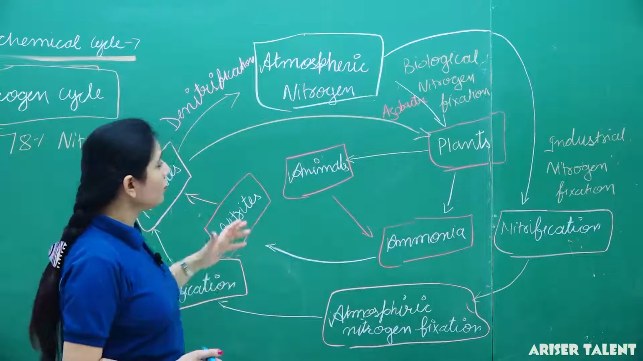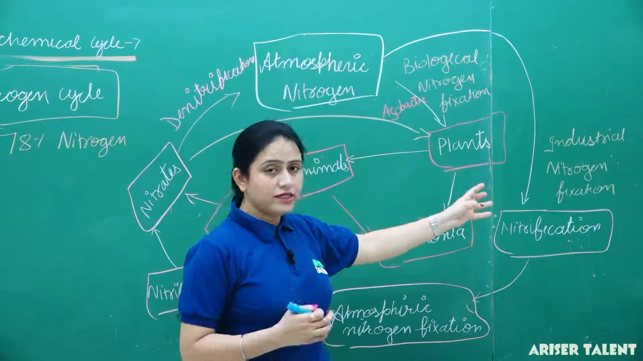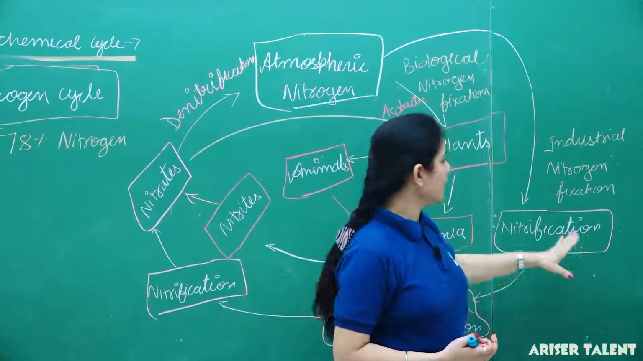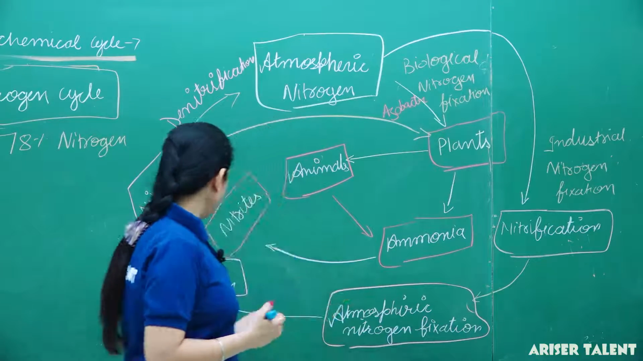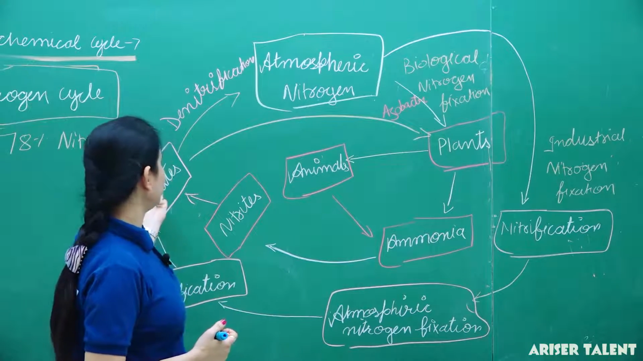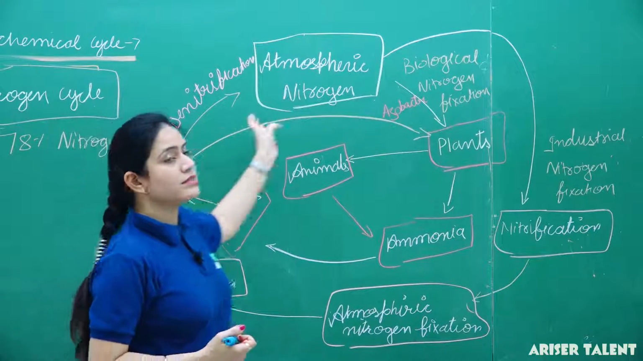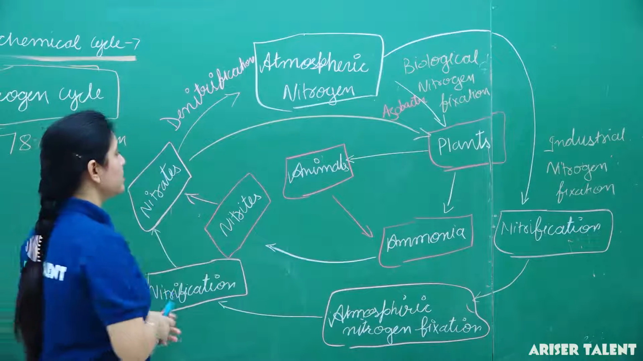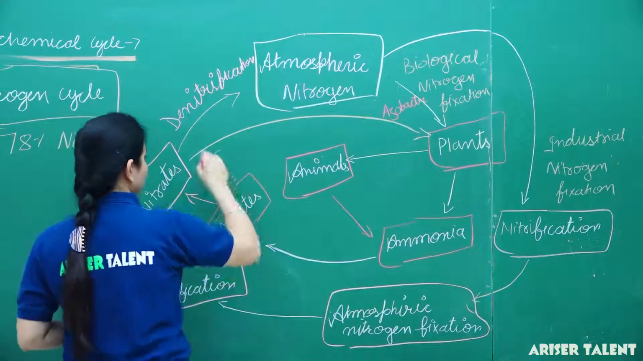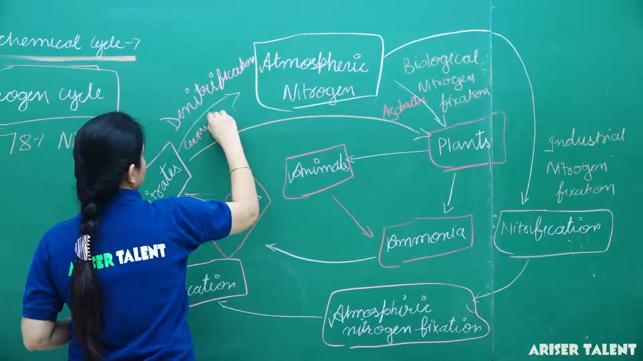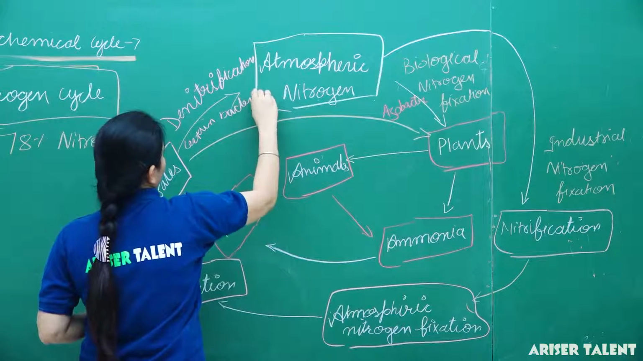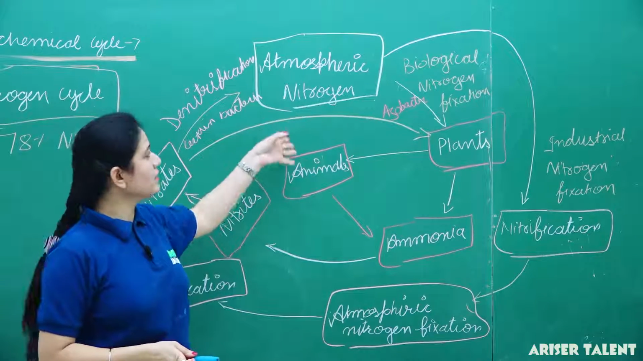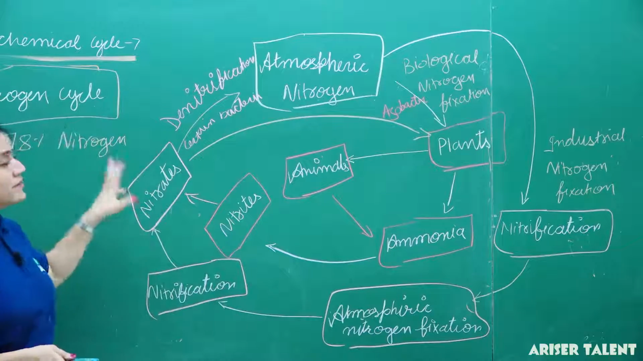And what happens when it is done by the industries? This process is known as industrial nitrogen fixation, and when ammonia is formed, then again through nitrification it converts into nitrates, and again this nitrate is taken by the plants. And by denitrification, which is done by certain bacteria and fungi, the denitrification of nitrate is done, and then again nitrogen is released into the atmosphere. Thus the nitrogen cycle completes.